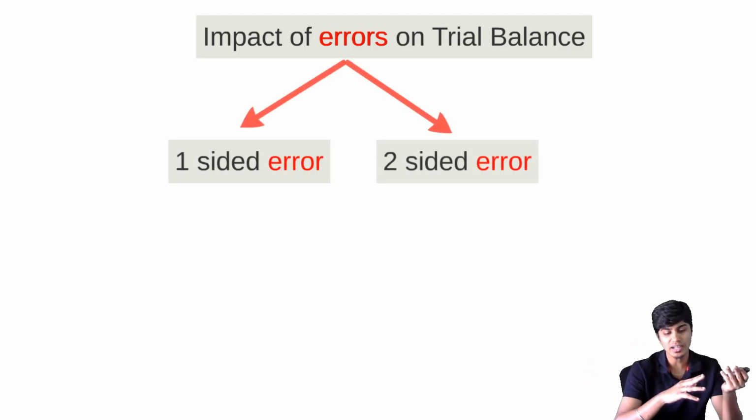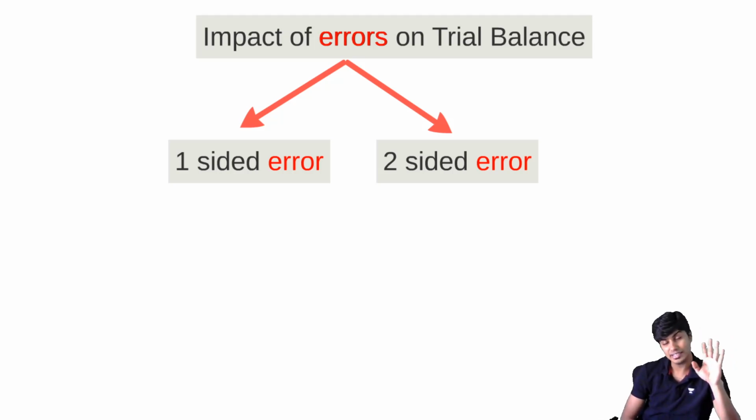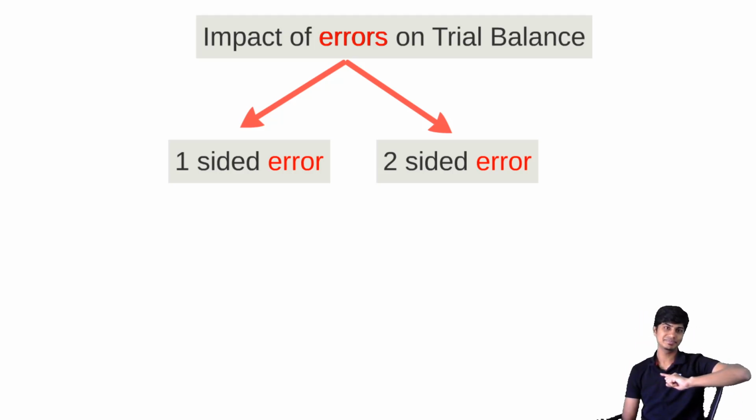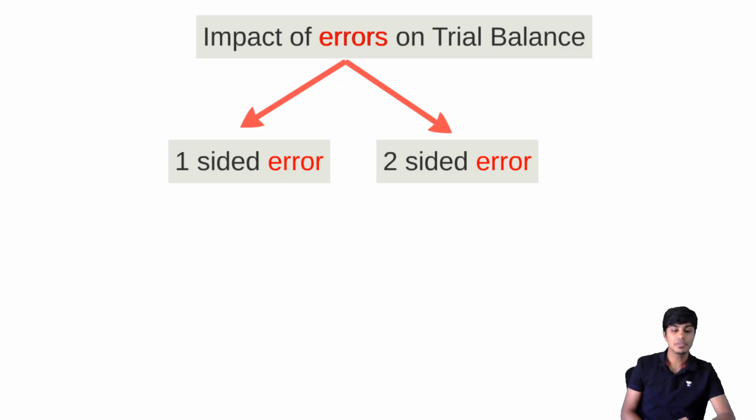Number one, one-sided error. Number two, two-sided error. If it is a one-sided error, the error will affect only one side. Either it will affect the debit side or it will affect the credit side. That's it. Two-sided error means it will affect the debit side as well as the credit side. If the error is one-sided error, it will affect debit or credit, only one side. The trial balance will not tally.